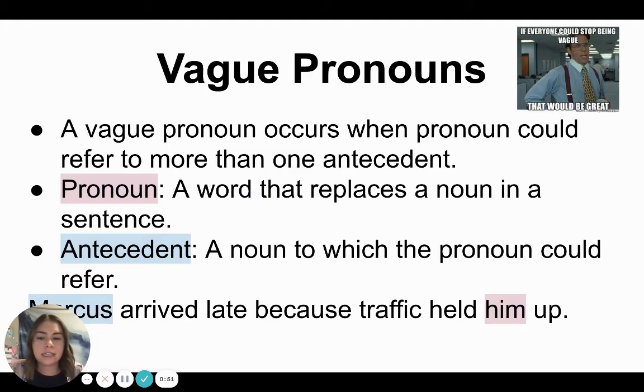For example, if we look at the sentence, Marcus arrived late because traffic held him up. Him is our pronoun because it's replacing a noun. Marcus is our antecedent because Marcus is what him in this sentence refers to.